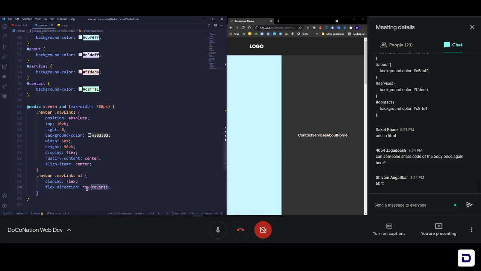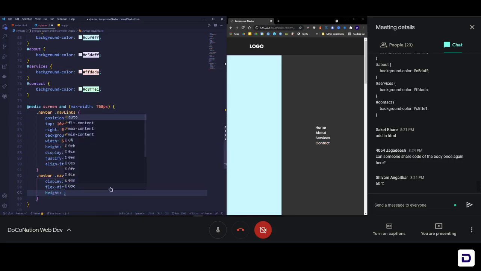In the same way, we can even choose to not have a row. We can choose a column, and when we do that, you can see that now all of them are on top of each other, just the way we want. What's next? After this, we can define a height of this whole section, and we can make it like 40 VH or something, so that it has some height and it spreads properly. So now you can see that because we had that space between, it's still applied here.